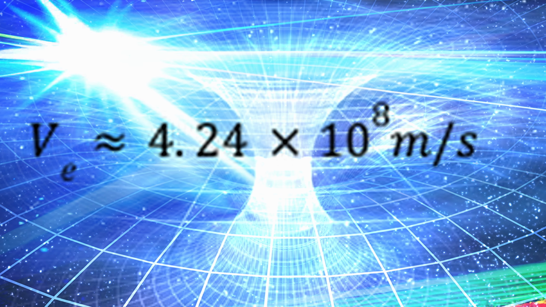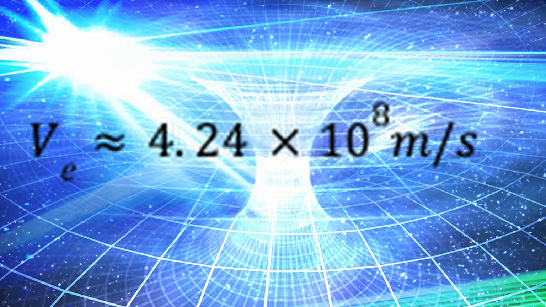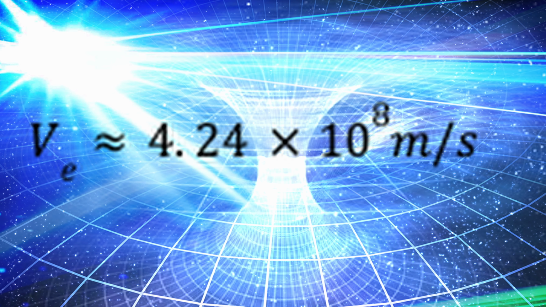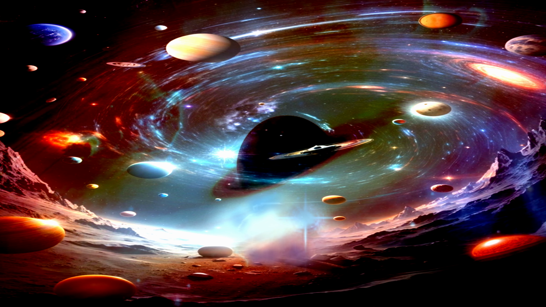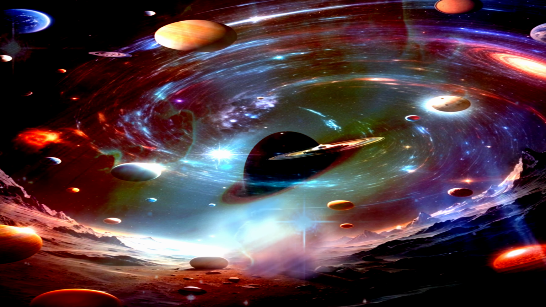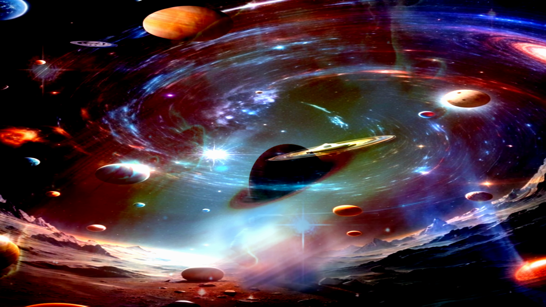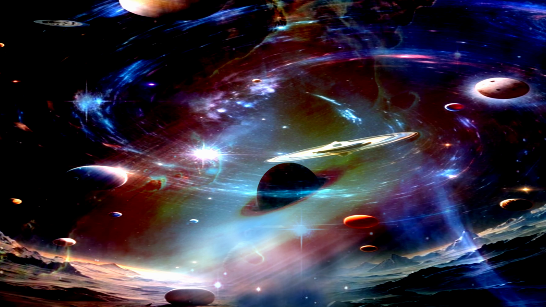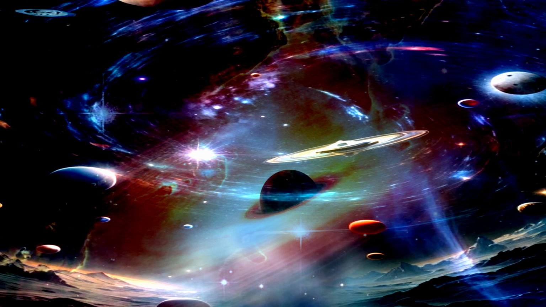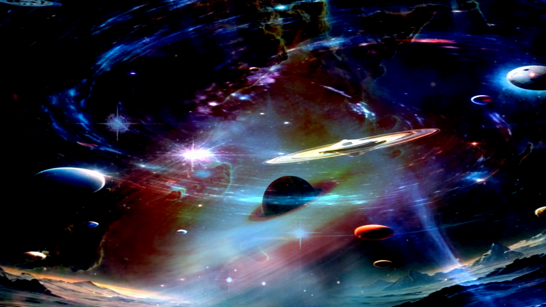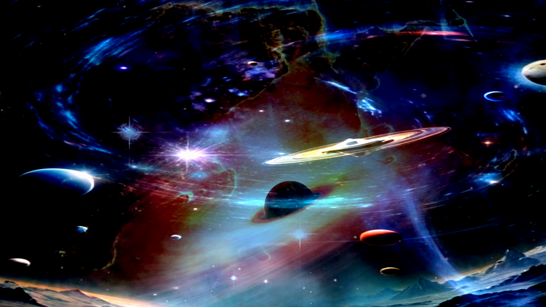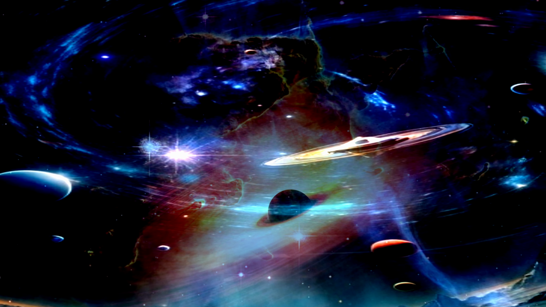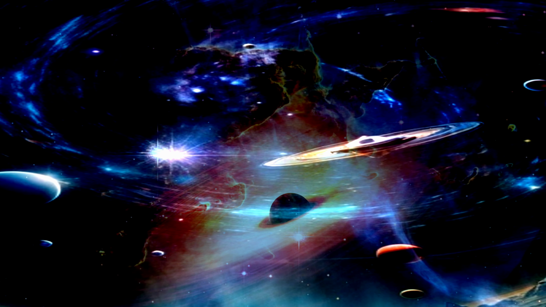So if we calculate the escape velocity with the minimum radius of a mass, we will get a constant value, 4.24 × 10^8 meters per second. So with the result we can say that the speed of gravity is faster than light. And the maximum speed which gravity can achieve is 4.24 × 10^8 meters per second. Now, we can scale and describe the entire universe in one dimension. I have described the dimensional arrangements within a system in my book, Key to the Secrets of the Universe.